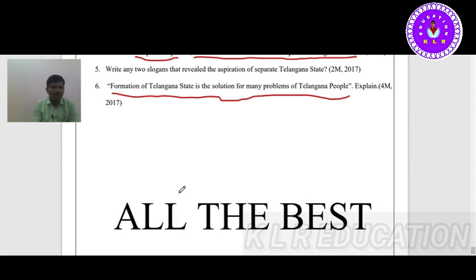So I wish you all the best. Those who are average students, it is better to read small question answers, and apart from that, once you see the previous question answers, then you may get a little idea of how to prepare, in which topic you should spend more time, and where most of the questions are asked.